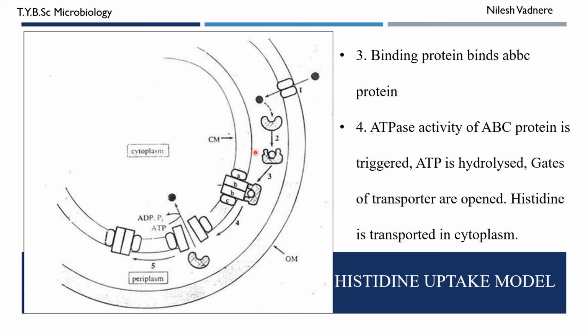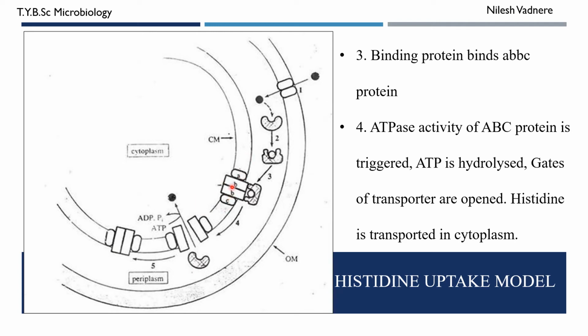Now this changed histidine binding protein has high affinity for the ABBC protein. So this protein binds to the ABBC protein. The binding of this molecule to ABBC protein triggers the ATPase activity of this protein.